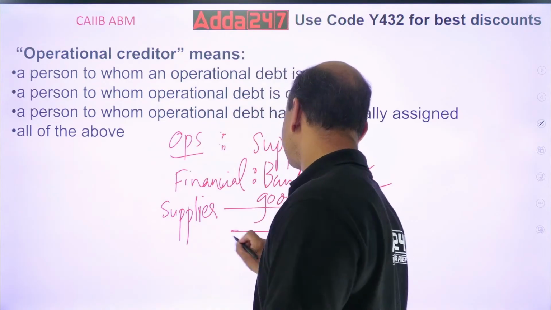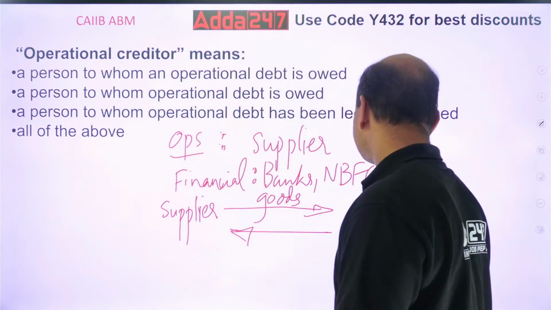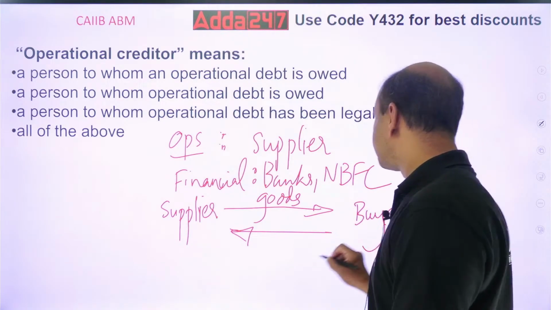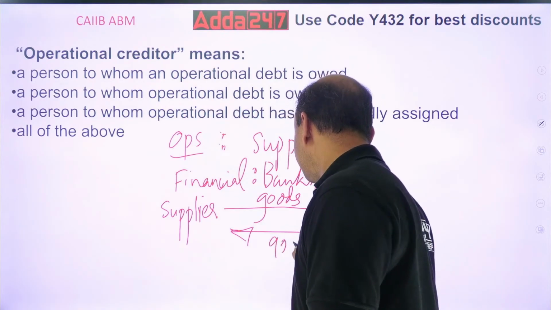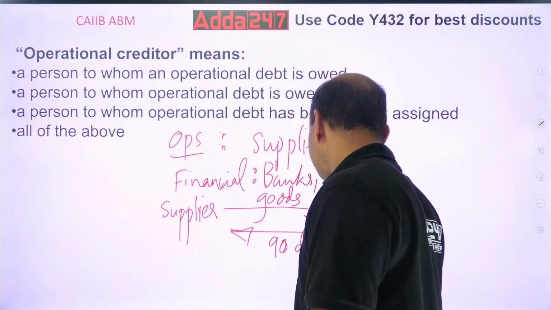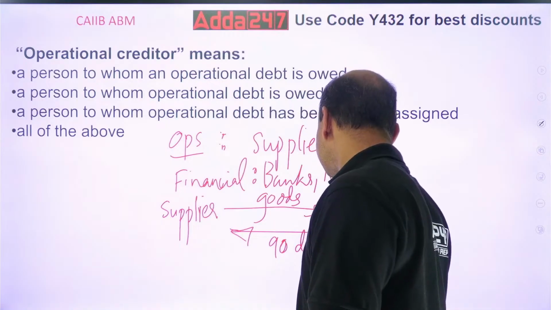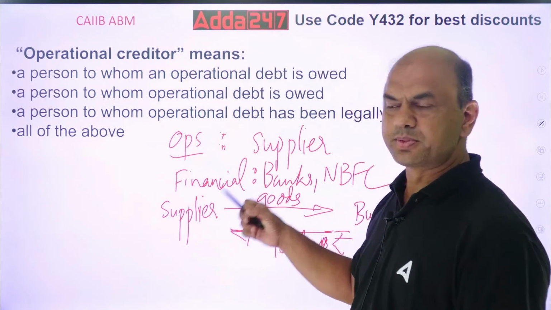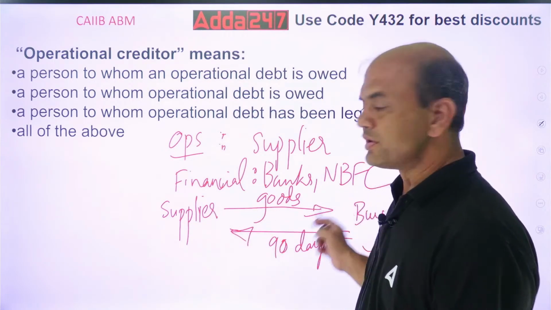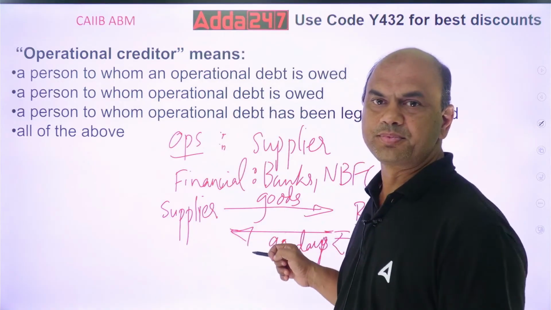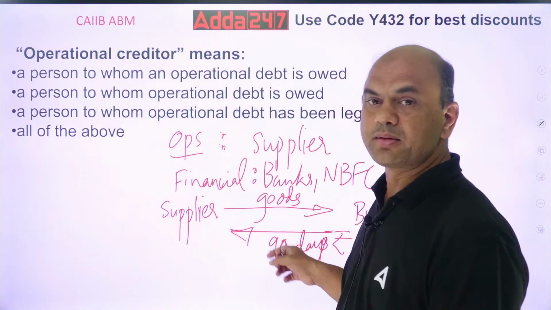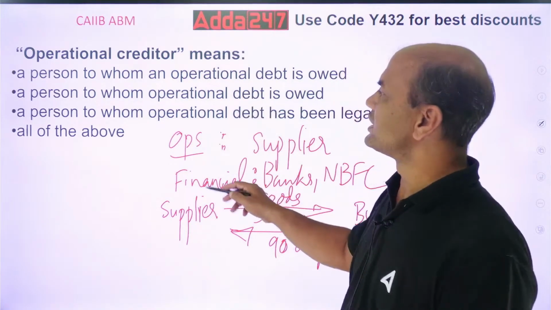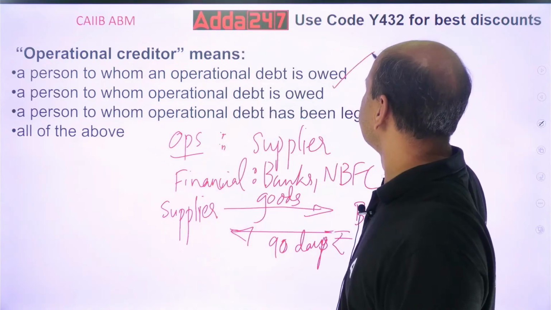He is giving me goods and payment. I am the buyer. Okay, buyer. Payment is to be done after 90 days. Let's say 90 days. Rupees. Okay, so look at this. This person is the supplier, I am the buyer. So here, 90 days payment. It means that I am paying him after 90 days, which means paying in udhari. So, do I owe a debt to this supplier? Yes.